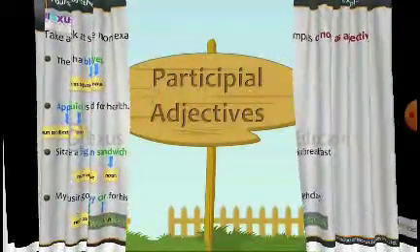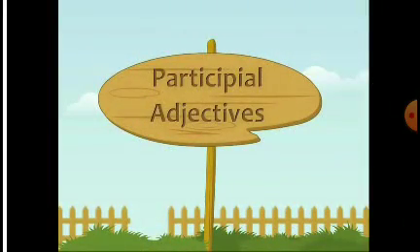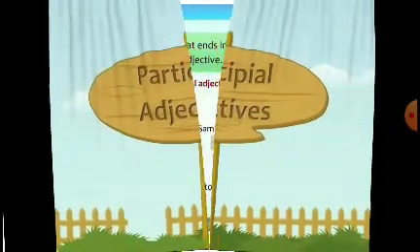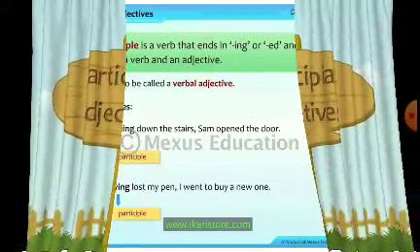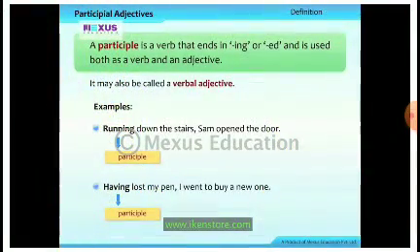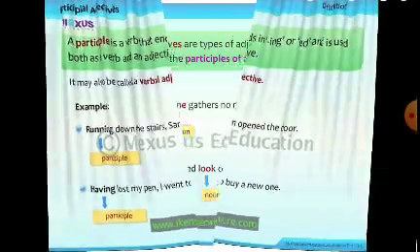Now, next one is participle adjectives. What are participle adjectives? A participle is a verb that ends in ing or ed and is used both as a verb and an adjective. It may also be called a verbal adjective. Running down the stairs, Sam opened the door. Now running, ing is added, participle. Having lost my pen, I went to buy a new pen. Having is the participle.